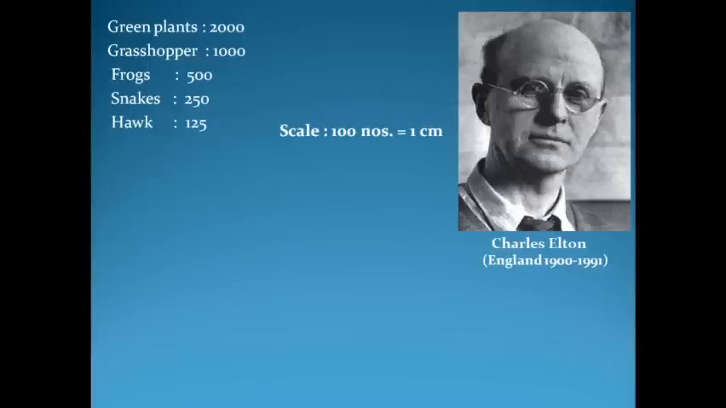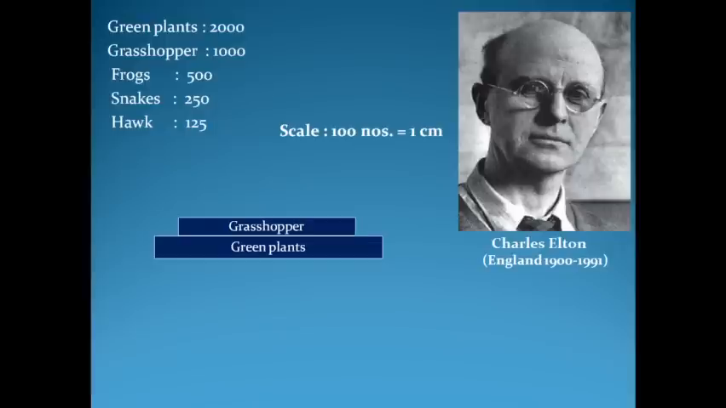First of all, we'll have to set a scale. For example, I have set a scale that if I draw a 1 centimeter line in these graphs, that will represent a population of 100 numbers. So 1 centimeter means 100 numbers. Suppose I want to represent the population of green plants in this food chain. The population is 2000, so I will have to draw a line of 20 centimeter length, because my scale says that 1 centimeter is equal to 100 numbers.